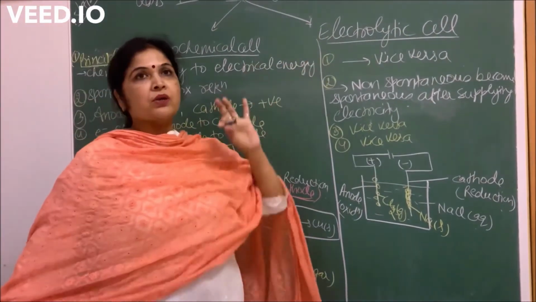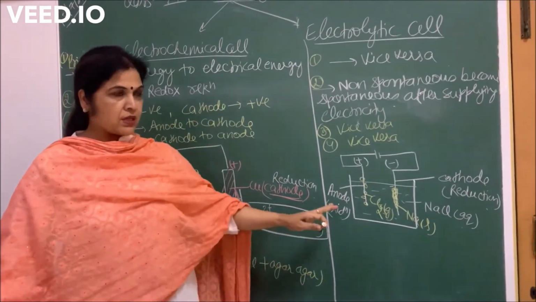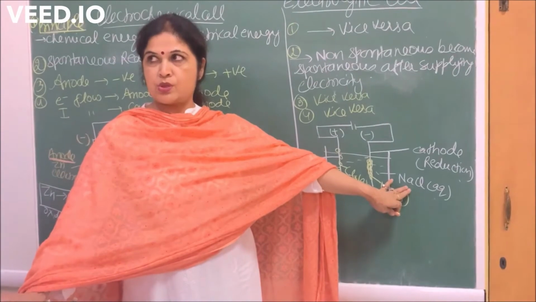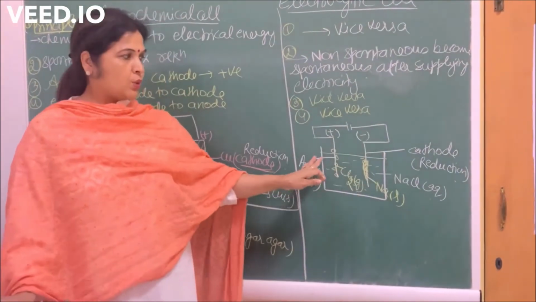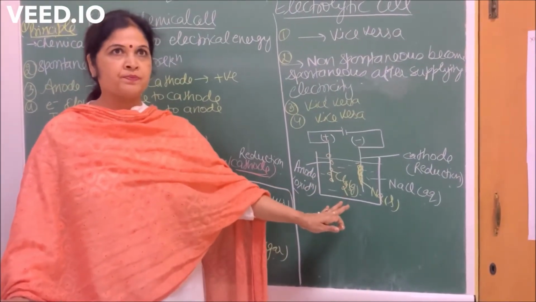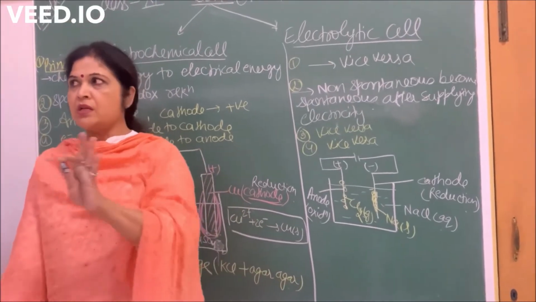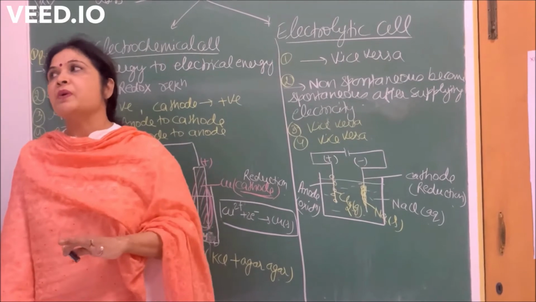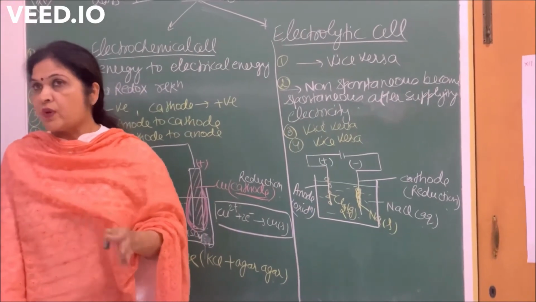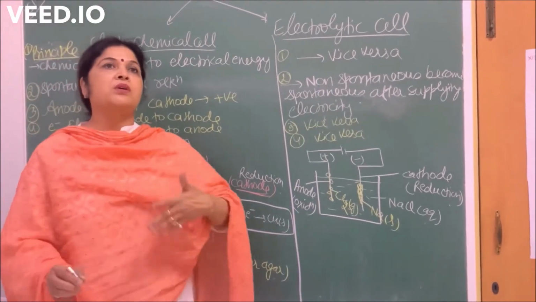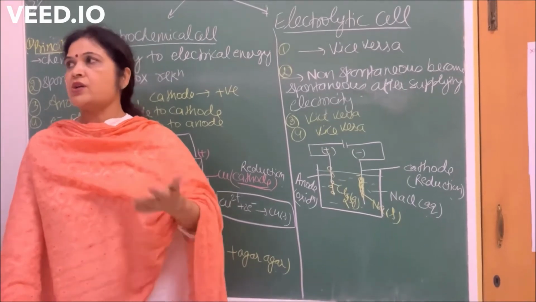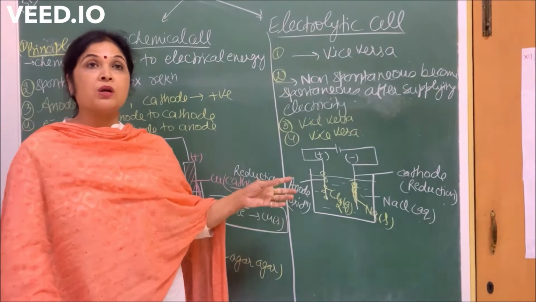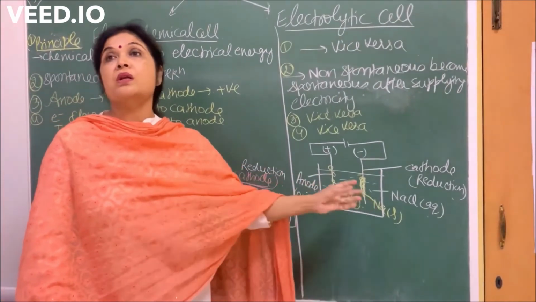But in electrolytic cell, one example you can see here, the brine solution, that is NaCl aqueous solution. You take aqueous NaCl solution and see, does any reaction occur? No, until you supply the electricity. When you supply the electricity, then the reaction starts over here.